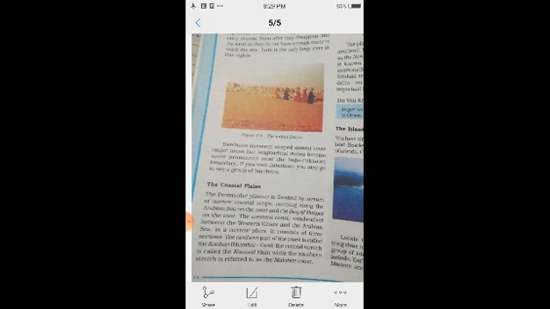In the northern part, again it is referred to by different names in different places. In the northern part it is referred to as what? Northern Circars, C-I-R-C-A-R, while the southern part is known as the Coromandel coast.